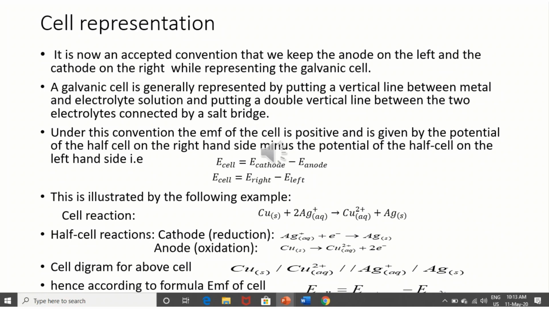The formula required for determination of E cell is E cell equals E of cathode minus E of anode, and here E is the standard reduction potential. E is the reduction potential, and in the cell diagram, E cell is equal to E right minus E left. So this is very important to know, this formula.